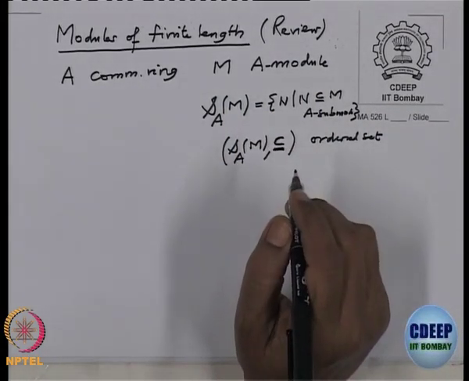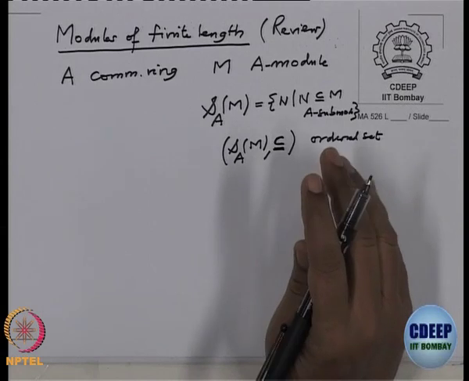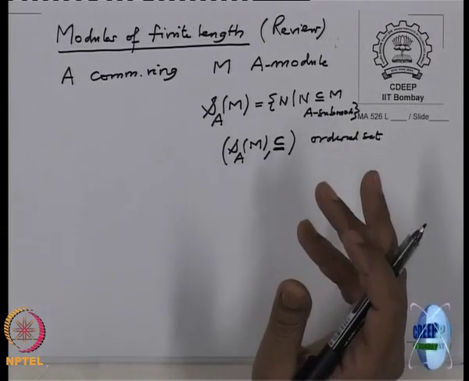Now, in an ordered set, ascending and descending chains make sense. A module is called Noetherian if every ascending chain becomes stationary, right. And when do you call a module Artinian? When every descending chain is stationary. But to each ordered set there is a concept of dual, which is the opposite order.